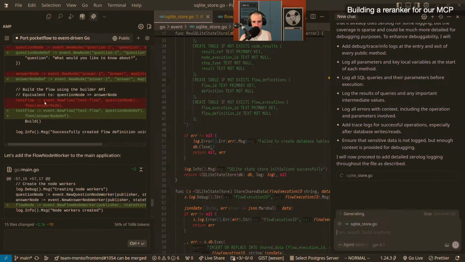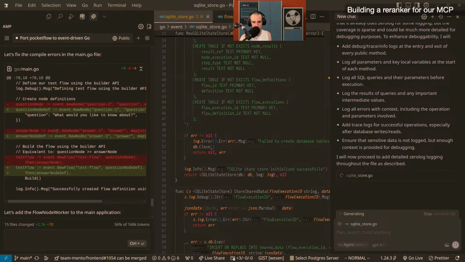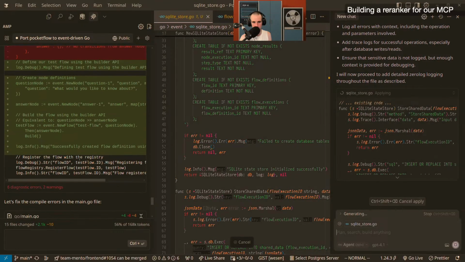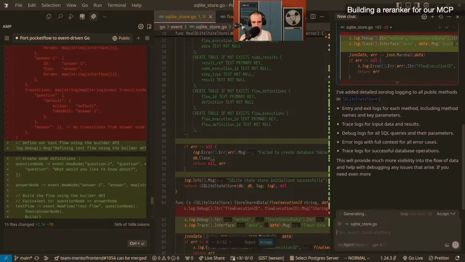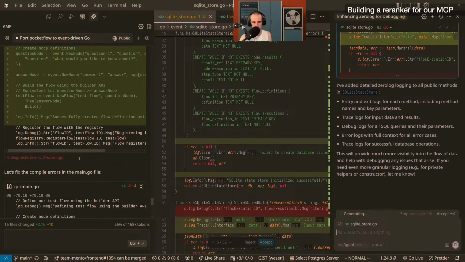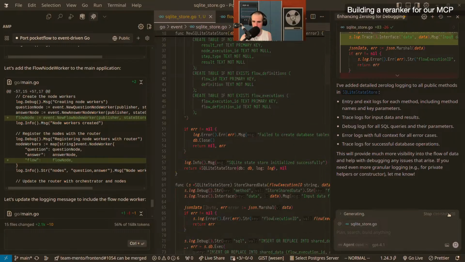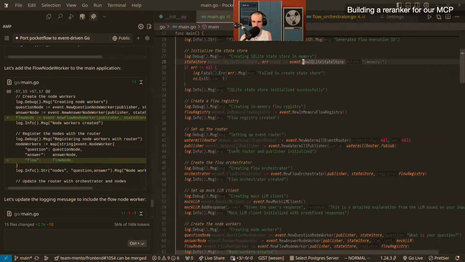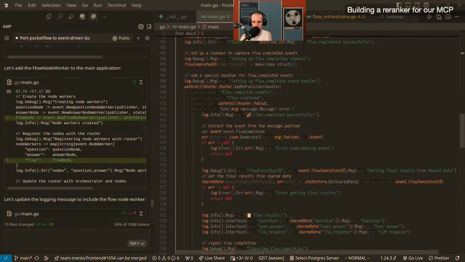Now let's add the flow node worker. Is it using the new flow? Did I not pay attention? Main.go, and it's creating the flow.